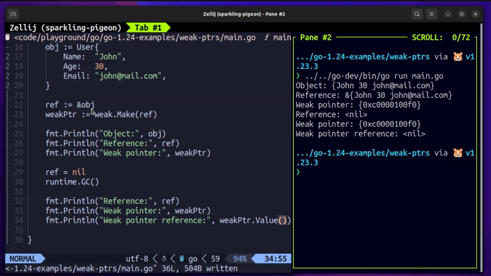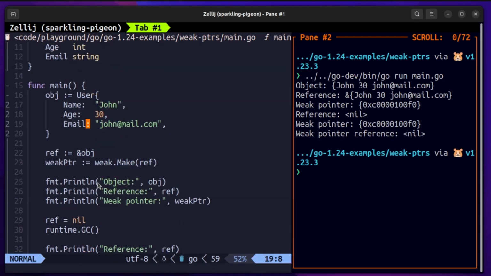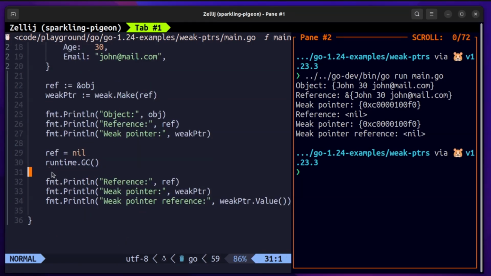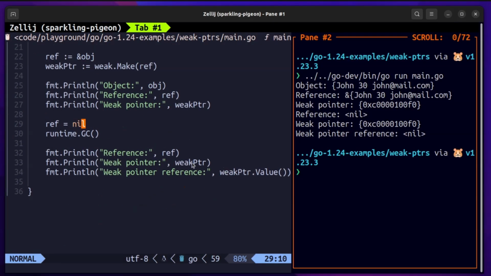And now you see that the reference is nil, because the object is now garbage collected. It was no longer used after we called the garbage collector, which means that after this call here, the object was never directly used. It was used via the reference, but the reference was nil, and a weak pointer doesn't stop the garbage collector from collecting the object that it is referring to. So that is the thing that I wanted to show here.